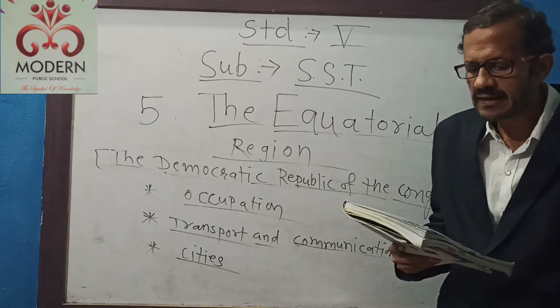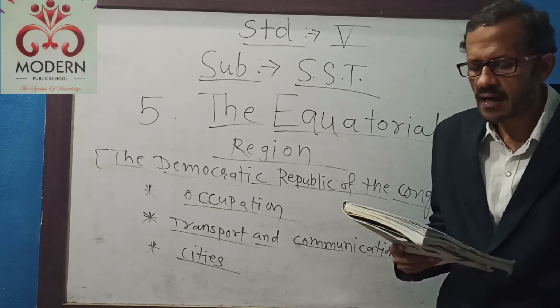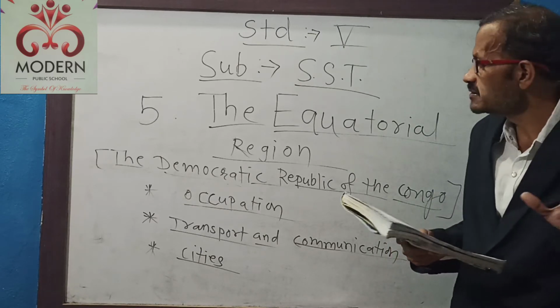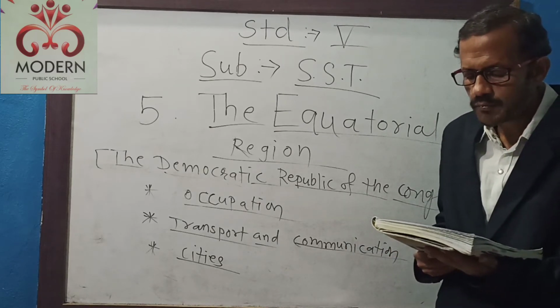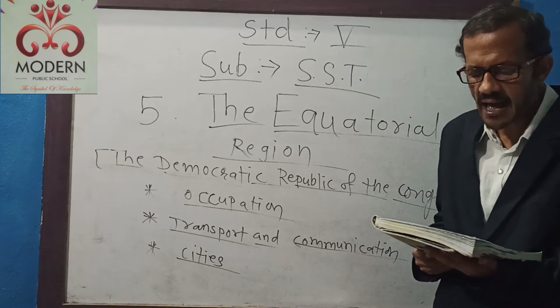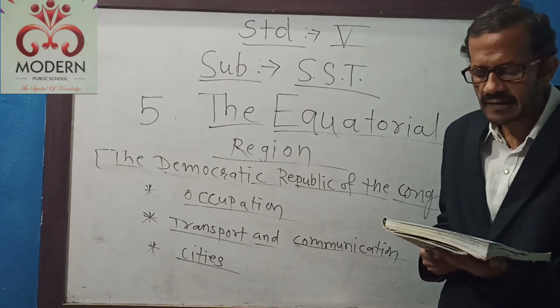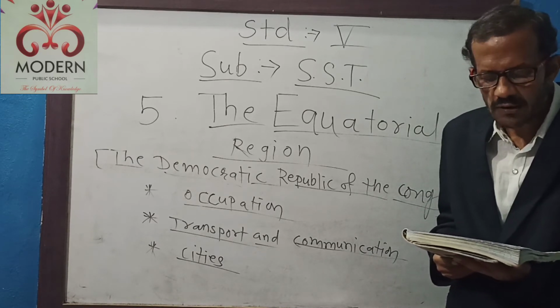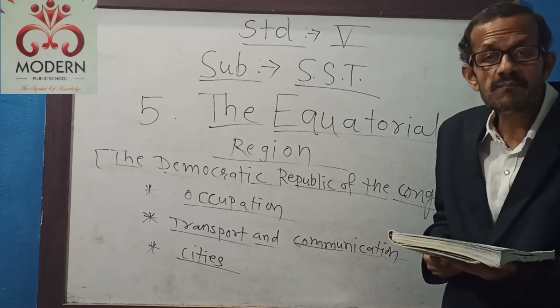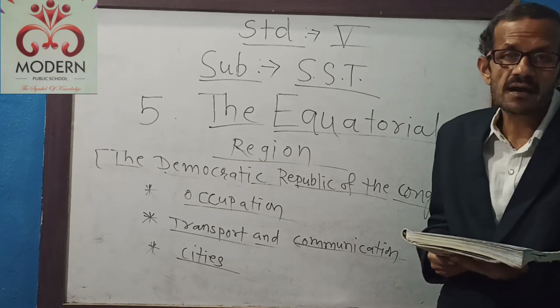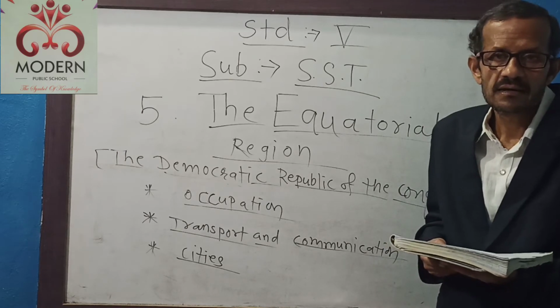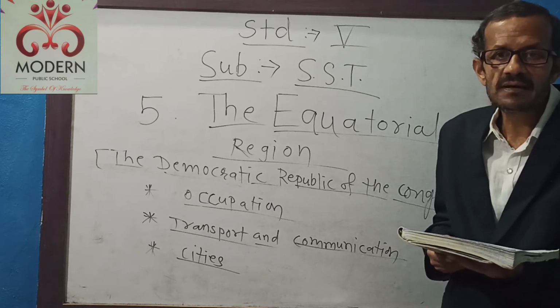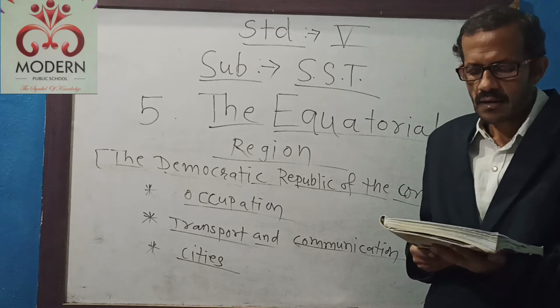The capital city Kinshasa, what is the name of the capital city that we have already studied? The capital city of Congo is Kinshasa. It is the largest city with a population of more than 1 million. Means there are 10 lakh people there.